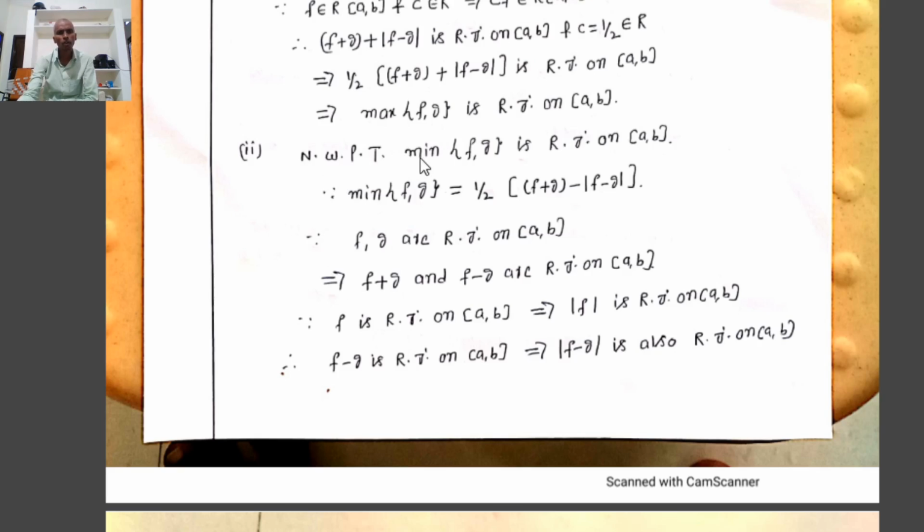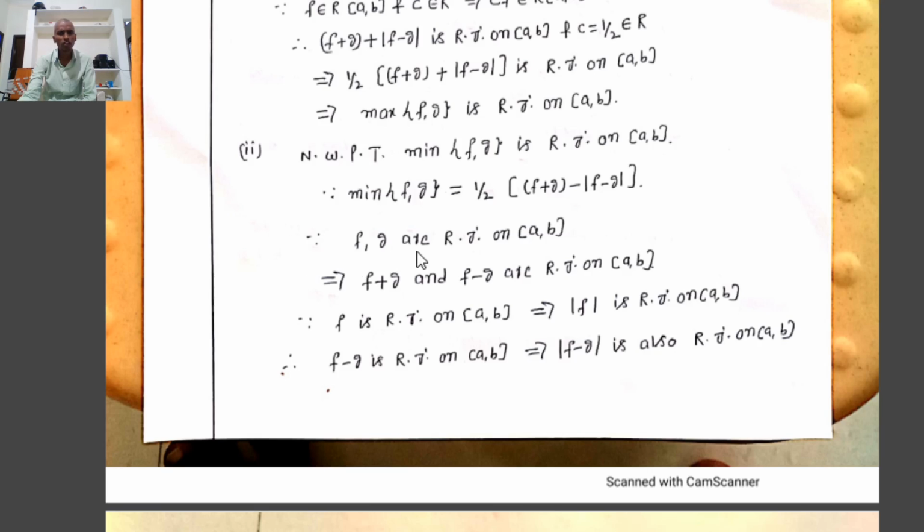Similarly, now we have to prove that the minimum of f comma g is Riemann integrable on the closed interval a comma b. Since the minimum of f comma g can be defined as 1 by 2 into (f plus g minus mod f minus g). Therefore, it is enough to show that 1 by 2 into (f plus g minus mod f minus g) is Riemann integrable on the closed interval a comma b.